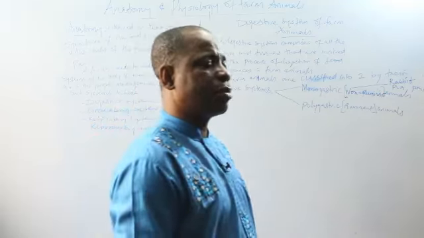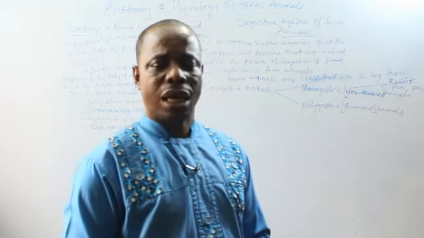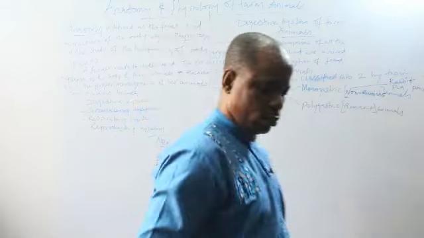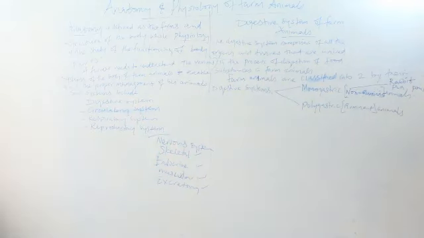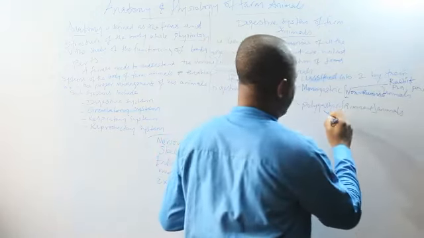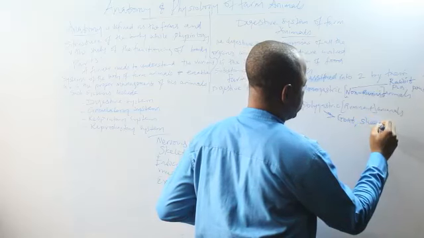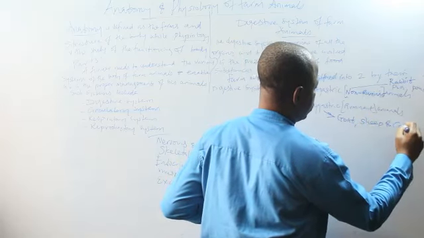The four stomach compartments are called the rumen, the reticulum, the omasum, and the abomasum. Examples of these polygastric animals include goat, sheep, and cattle.